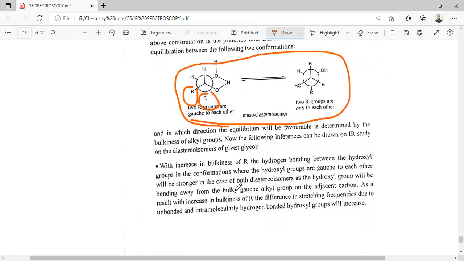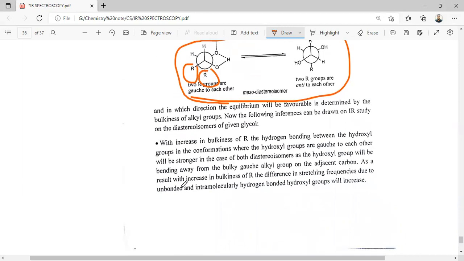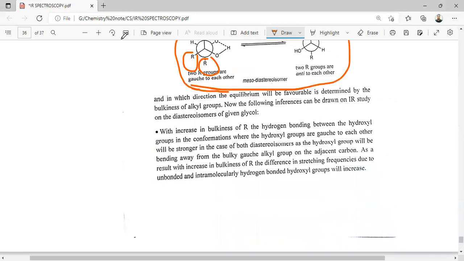With the increase of the bulkiness of R, the hydrogen bonding between the hydroxyl groups gauche to each other will be stronger in case of both diastereomers, and the hydroxyl group will be bending away from the bulky alkyl group on the attached carbon. As a result, with the bulkiness of R, the difference in stretching frequency due to the unbonded and intramolecular hydrogen bonded OH increases.